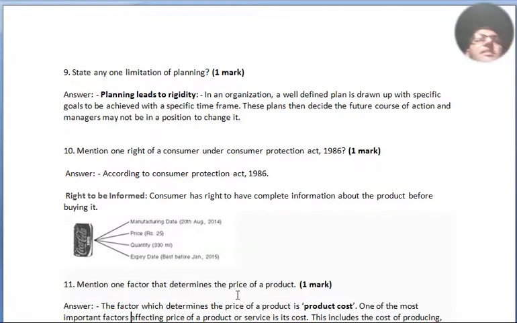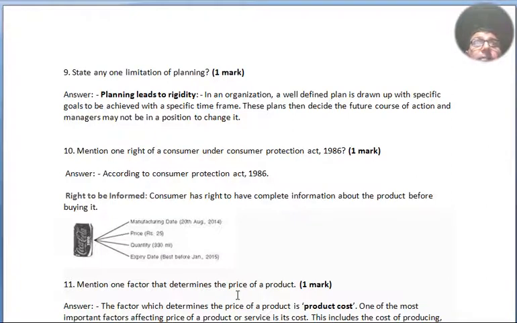Question number 9. State any one limitation of planning. Planning leads to rigidity. In an organization, a well-defined plan is drawn up with specific goals to be achieved within a specific time frame. These plans then decide the future course of action, and managers may not be in a position to change it.